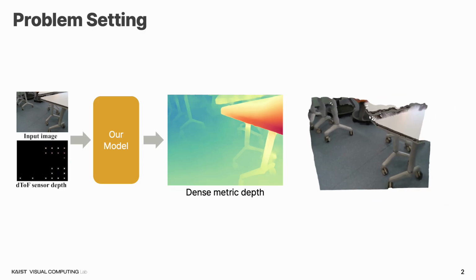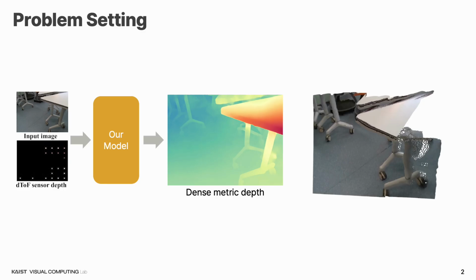Acquiring dense metric depths from a single image remains a fundamental challenge in computer vision. Despite recent advancements in monocular depth estimation, large-scale foundation models still suffer from scale ambiguity. To resolve this, we incorporate sparse depth data from a direct time-of-flight sensor. By pairing a standard RGB image with dToF sensor data, our approach delivers highly accurate dense metric depths that are ready for a wide range of downstream applications.